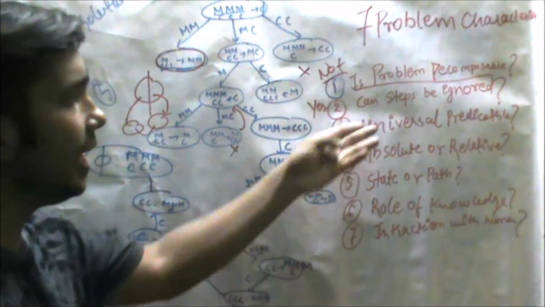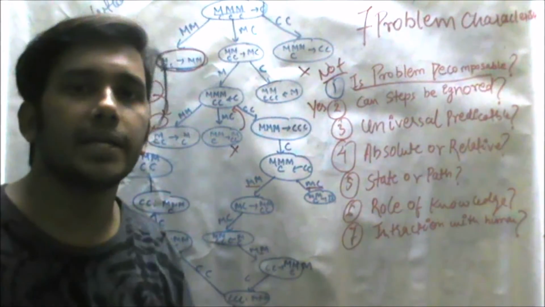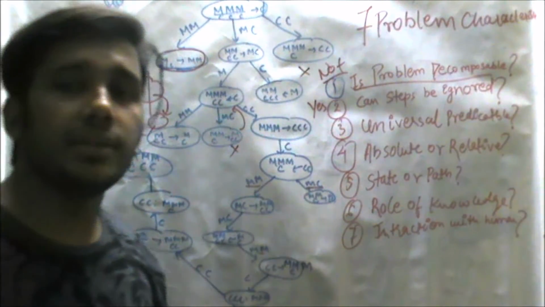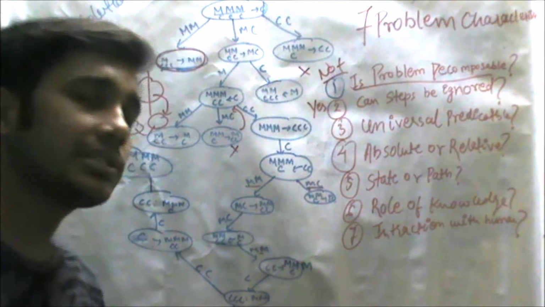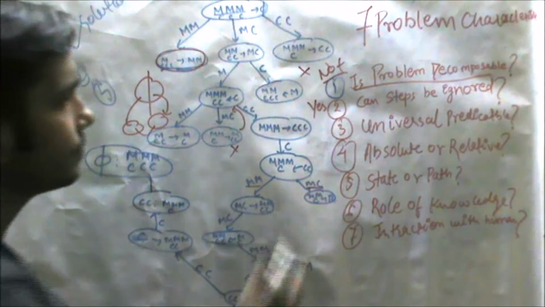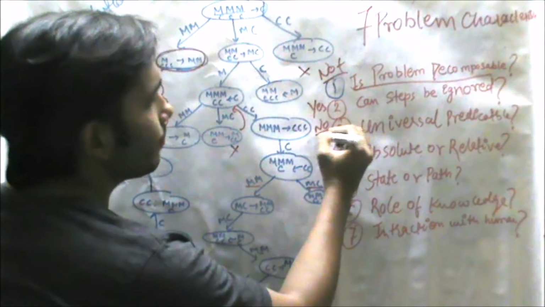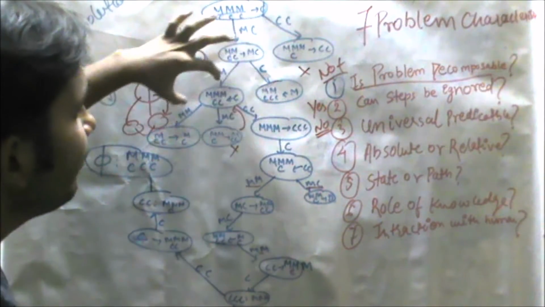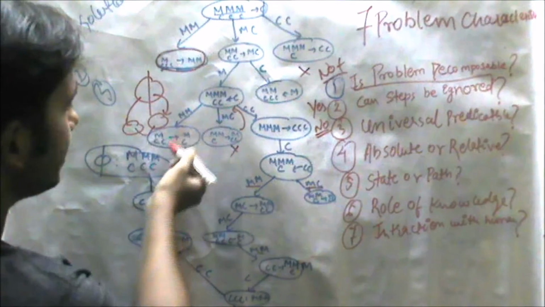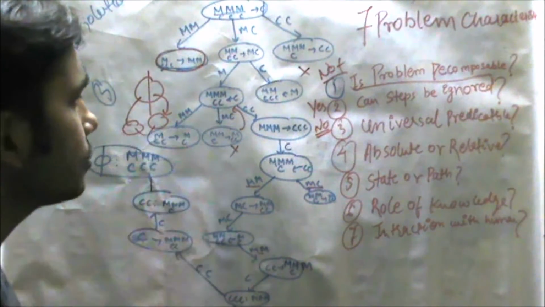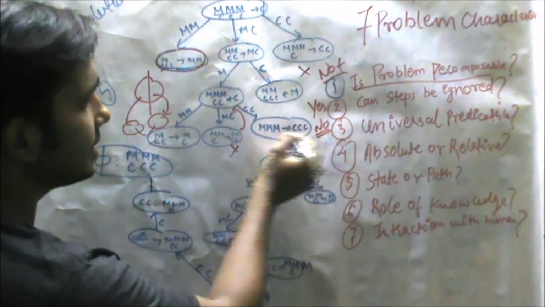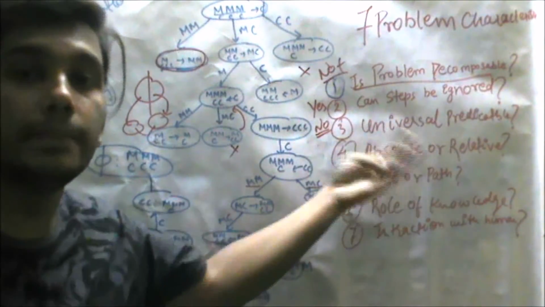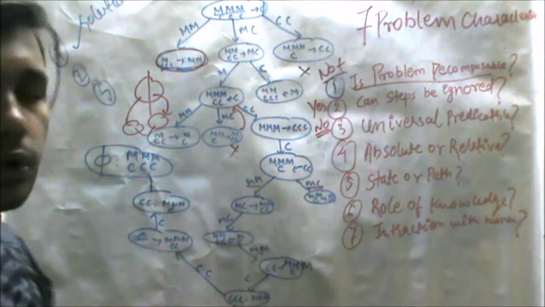The third property is: is the solution universally predictable? It means, at every step, is there a universally predicted answer? No, because at every stage there is a fixed pattern. We know that if we move in this direction, we will not find the solution, and if we move in this direction, we will find the solution. So there is no universal predictability in this solution.